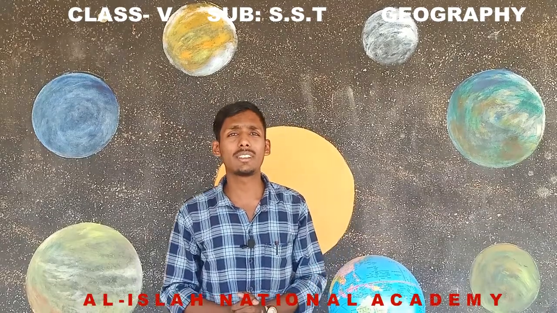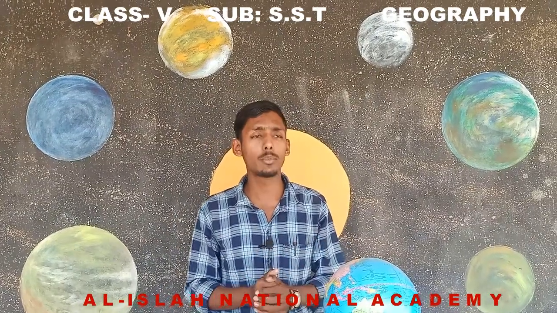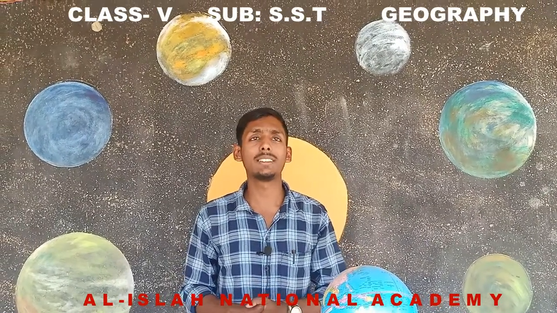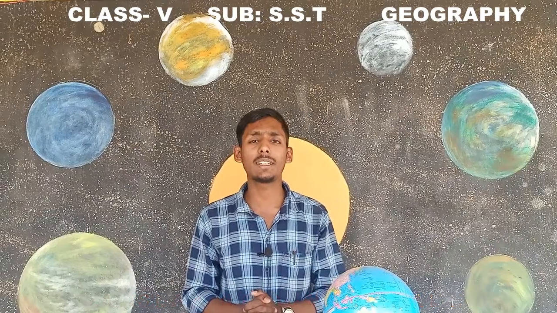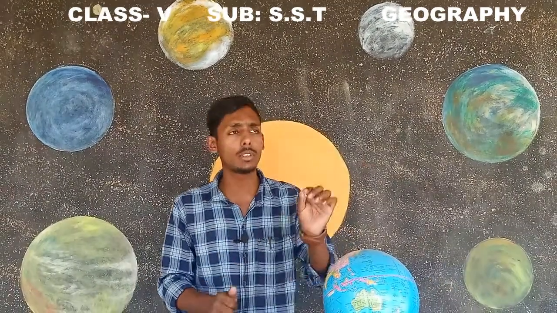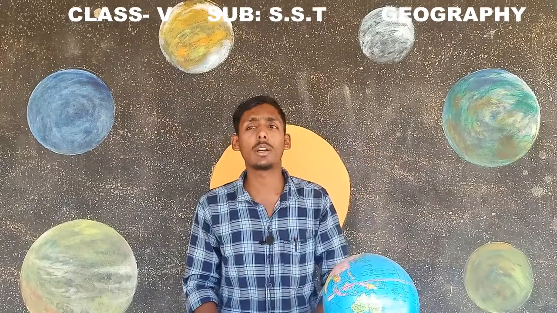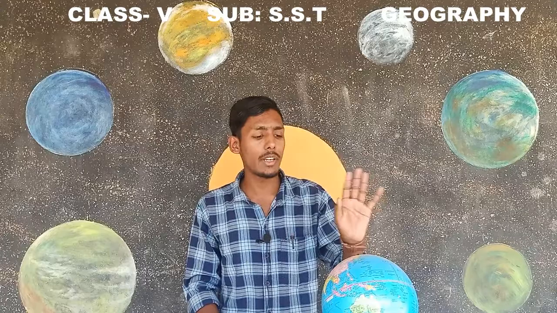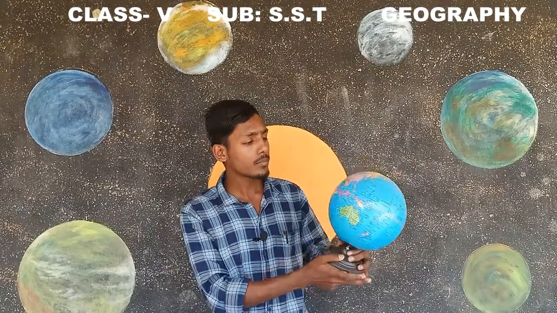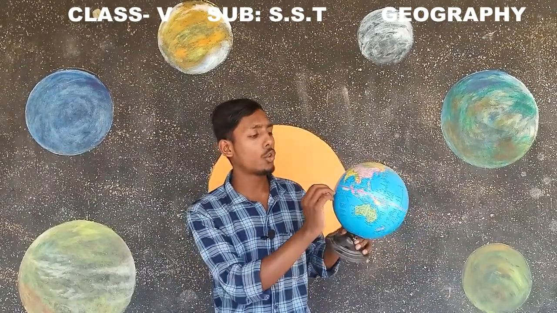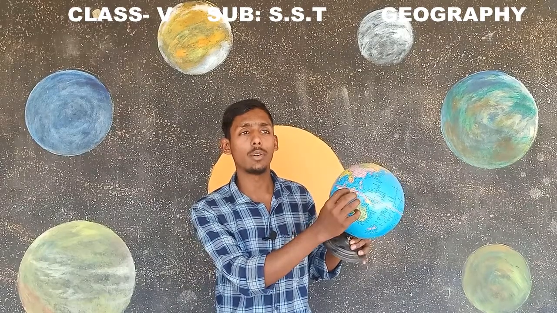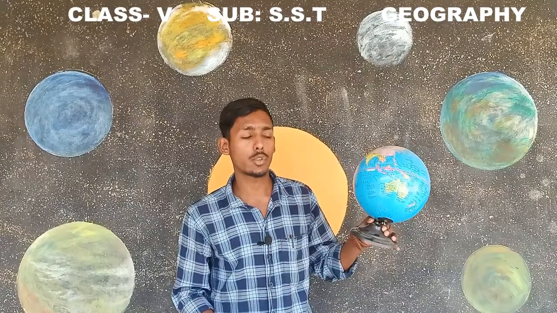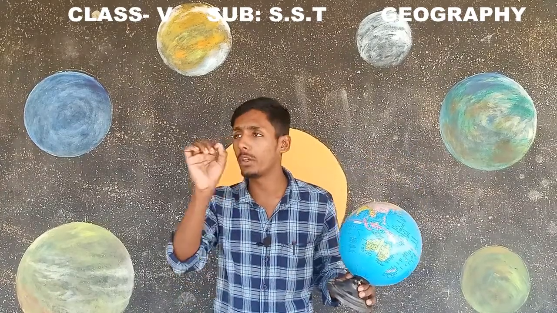Now the next thing is signs and symbols. While drawing maps or globes, signs and symbols are very much important. They are called the language of the map. With the help of signs and symbols we can easily study the map. For example, if a dotted line is there, we can easily understand it as the Tropic of Cancer, so there is no need to write the whole thing, Tropic of Cancer.